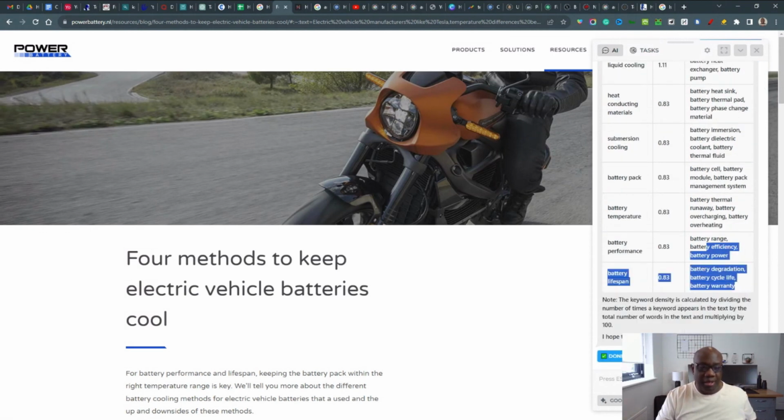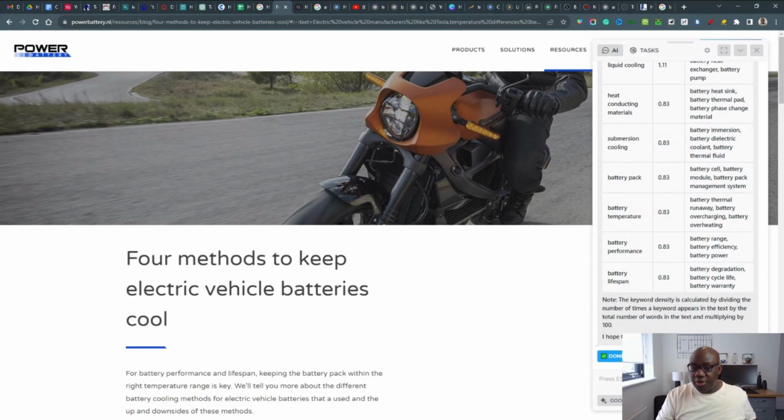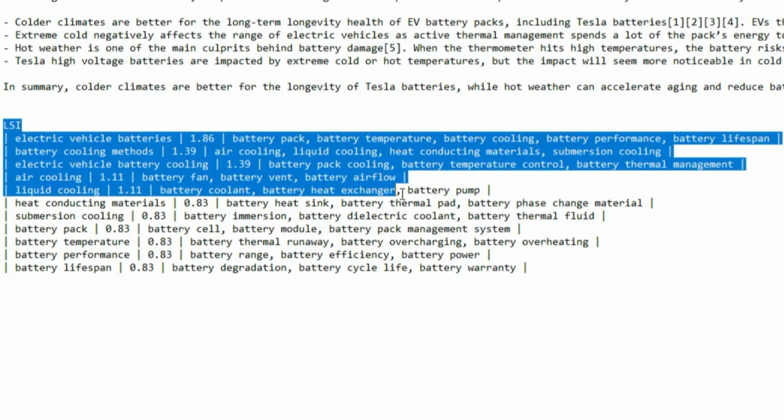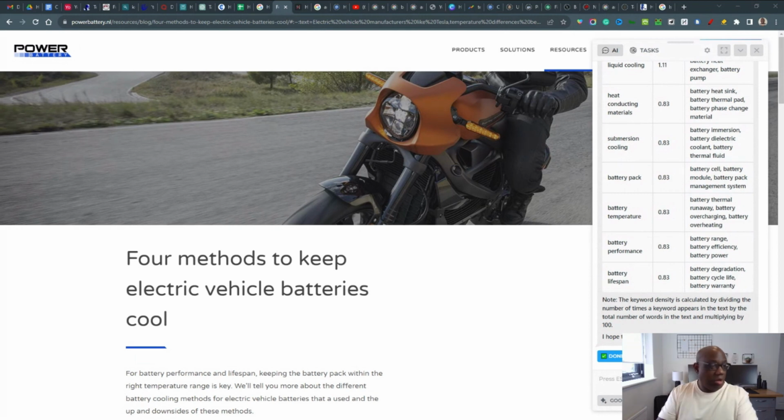You can either copy it like this, or there is actually a copy button there. And what I like to do is copy it and then put it within our document here, just here. And what we're going to do is inject those keywords into the article. So once you put the LSI keywords in, you can then ask ChatGPT to add those keywords within the article.